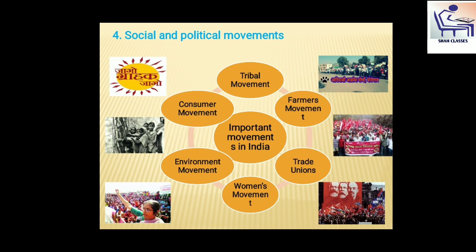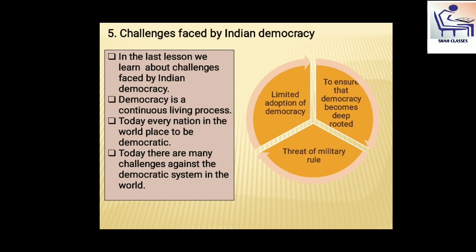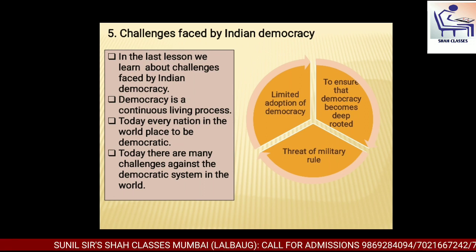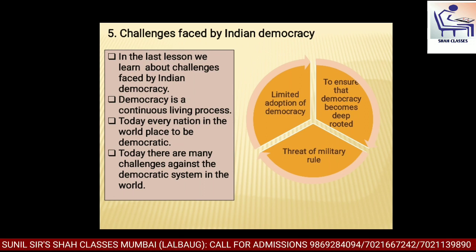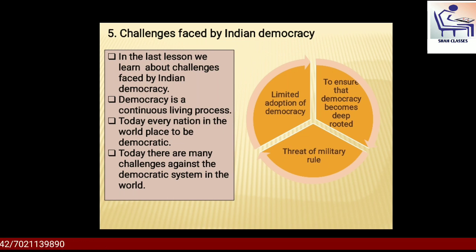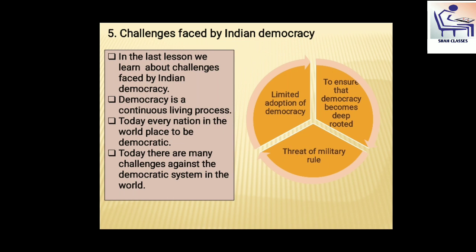See, the fifth chapter is challenges faced by Indian democracy. In the last lesson, we learned about challenges faced by Indian democracy. Democracy is a continuous living process. In the world, today every nation aims to be democratic.